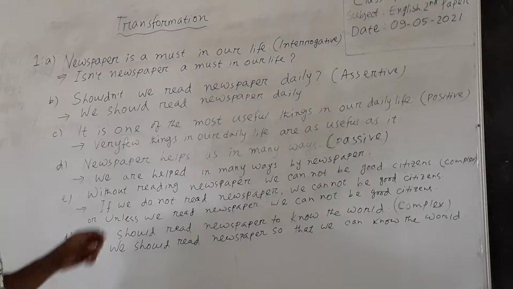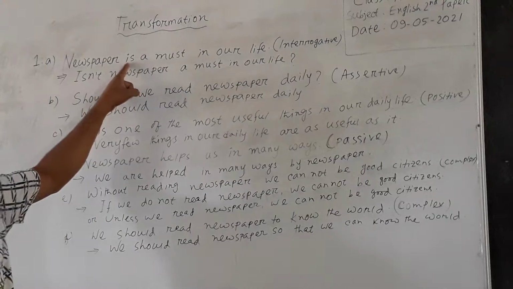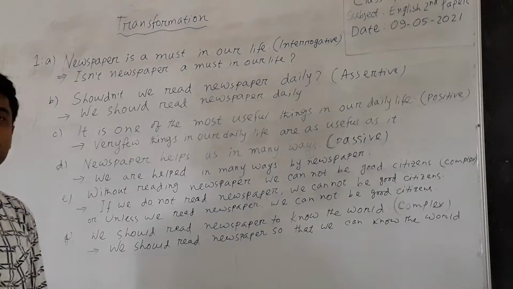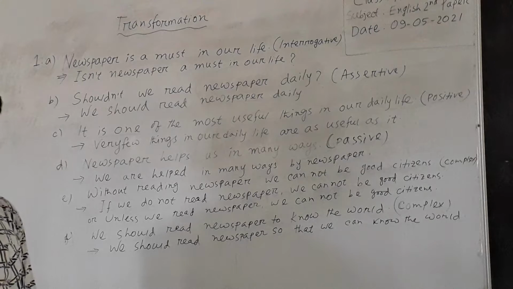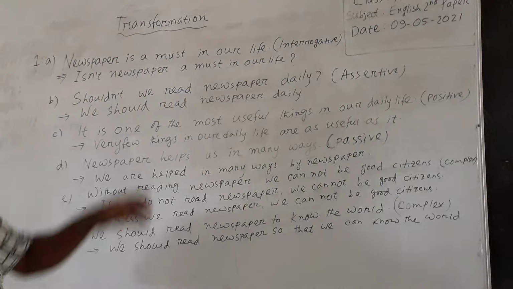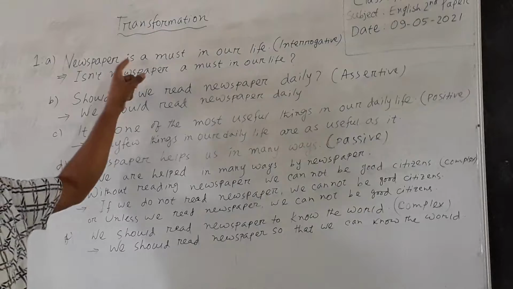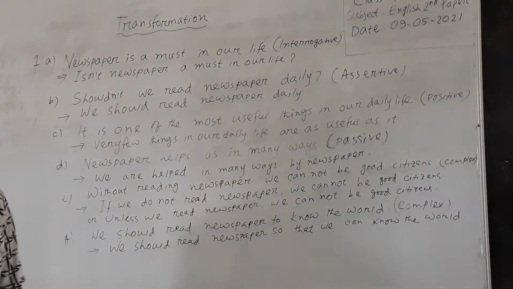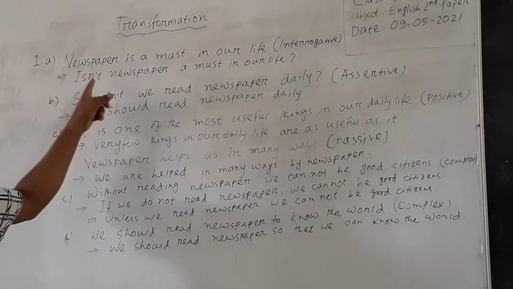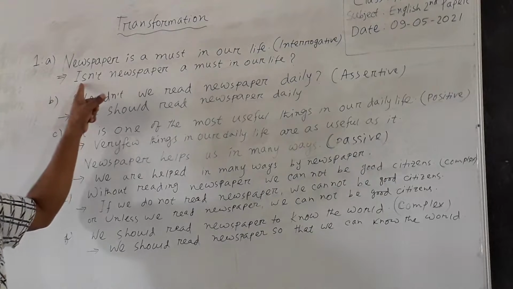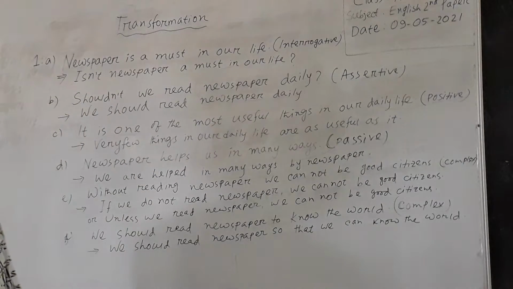Dear students, if there is any be verb or do verb or have verb or any modal auxiliary verb in the assertive sentence, then this auxiliary verb will be written at the beginning of the interrogative sentence.